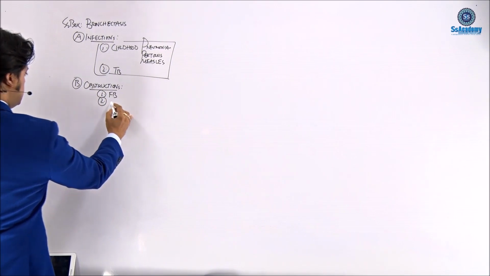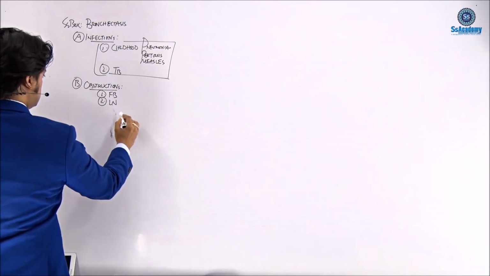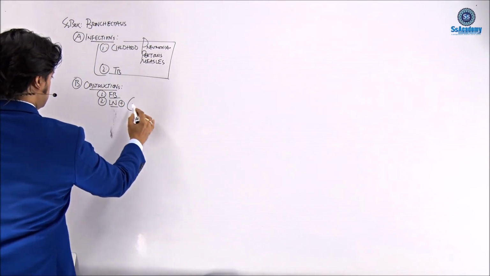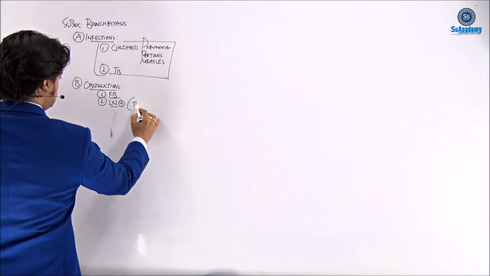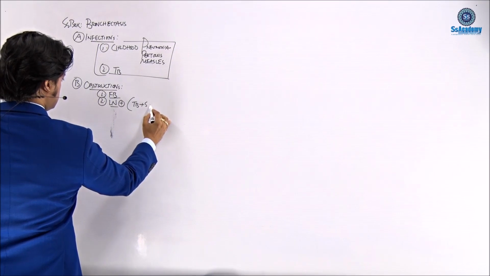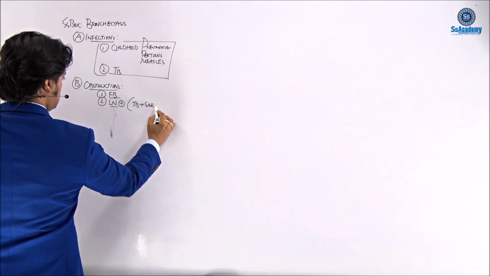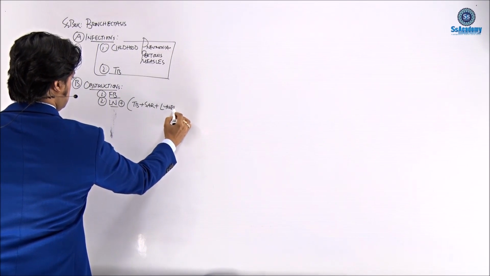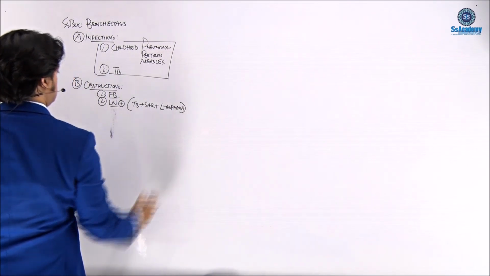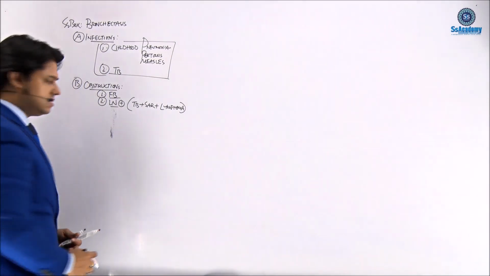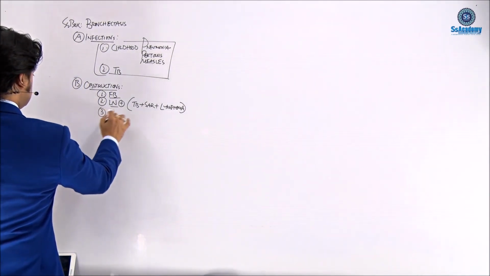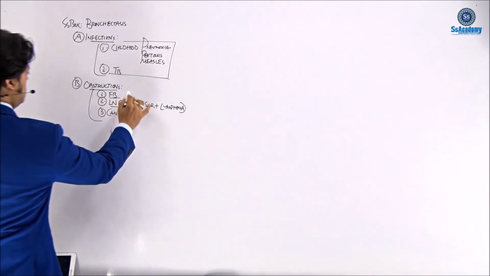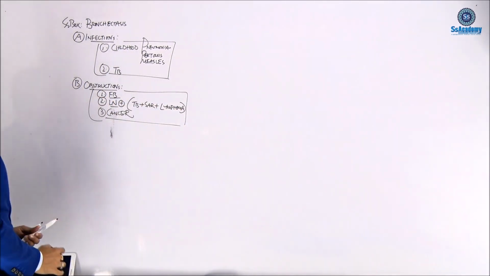Number two, lymph nodes: lymphadenopathy, which can be due to, within the bracket, TB, sarcoidosis, plus lymphoma. This is the bundle pack of lymphadenopathy. Next, number three is cancer, meaning a tumor can block, causing obstruction.